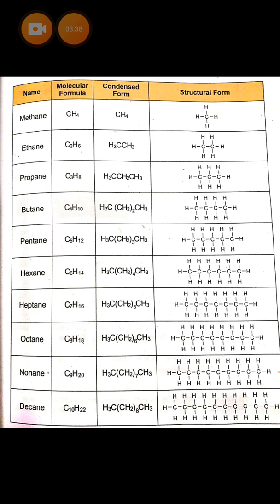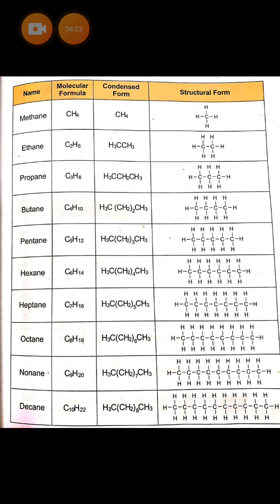Now at the end, after drawing the structural formula, you have to check the valency of each carbon atom. If you see the first carbon atom, it has one bond with carbon and 3 bonds with hydrogen. So total bonds are 4. Now the second carbon atom has 2 bonds with carbon: one bond with the first carbon atom and the other with the third carbon atom. And it has 2 bonds with hydrogen atoms, which are present on the upper and lower side.